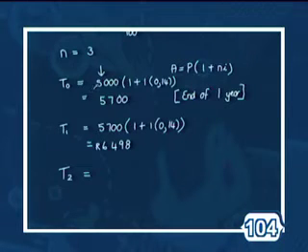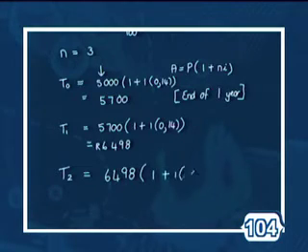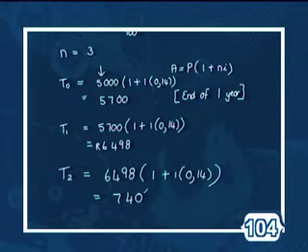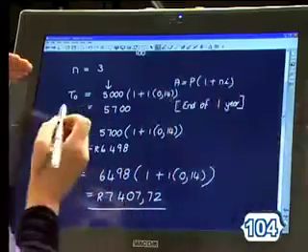So again, we don't take the 5,000, which grew to 5,700, which grew to 6,498. We now take the 6,498 and we invest that for 1 further year. And again, we land up with a total of 7,407.72. Right, so can you just have a look at that, reflect on that and see what is happening?